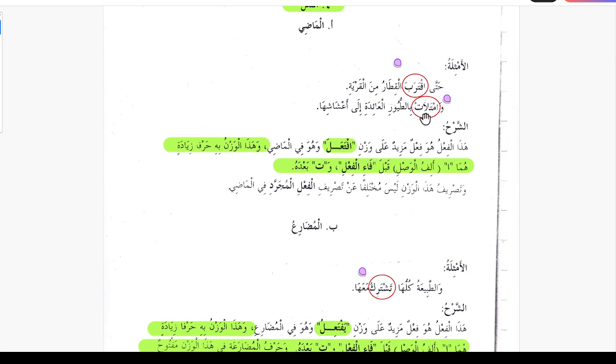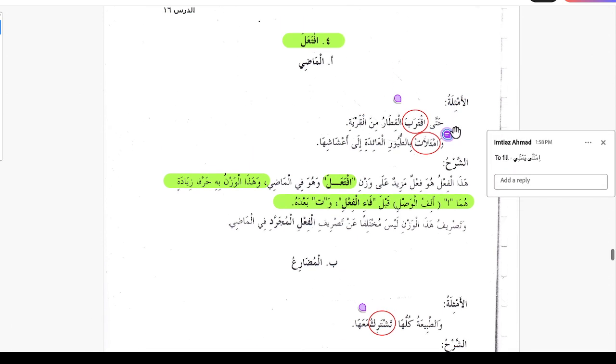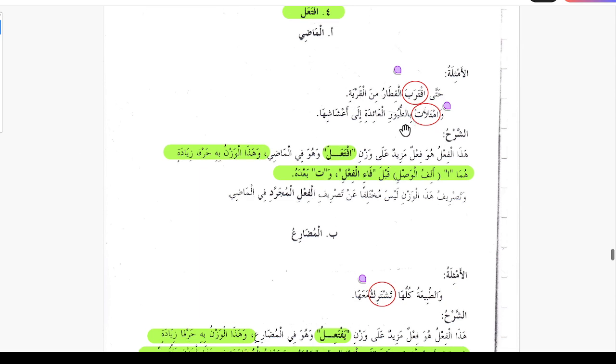And here is "wamtala'at biTuyoori al-aydati ila ashashiha." So this verb is imtala yamtali, again on this pattern, ifta'ala yaftailu, just like the previous one. To make it easy, we just say imtala yamtali, to fill. So this is again talking about the sunset. The sky was filled with the returning birds, returning to their nests.